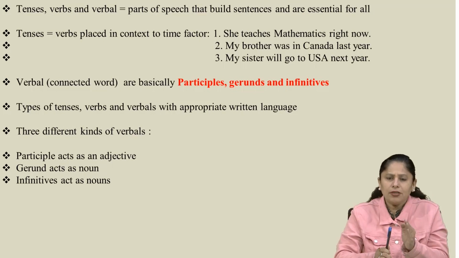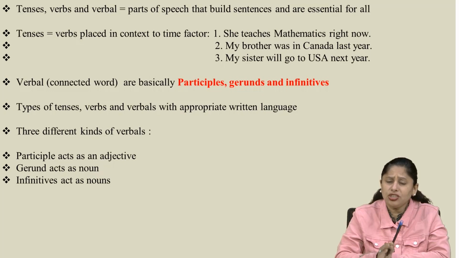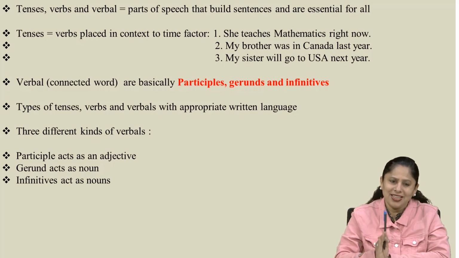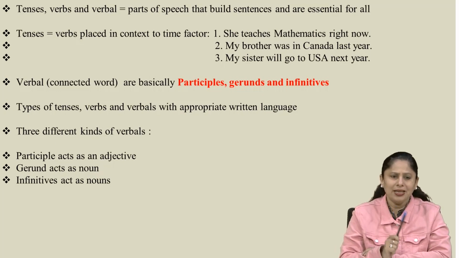Now one by one we are going to understand all three verbals, but before that you should be clear about the verbal, that it plays the role in sentences of merely connecting the words. That is the actual thing you should keep in your mind while understanding the term verbal. Types of tenses, verbs and verbals with appropriate written language.